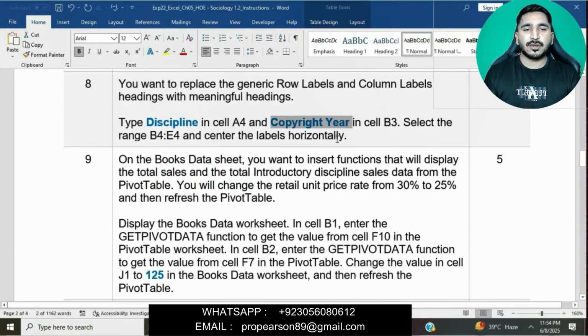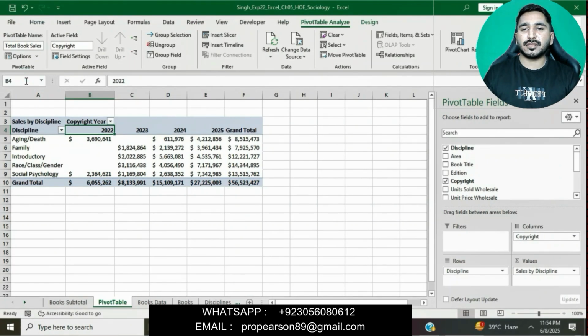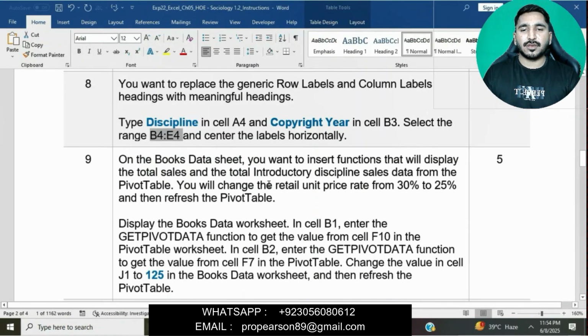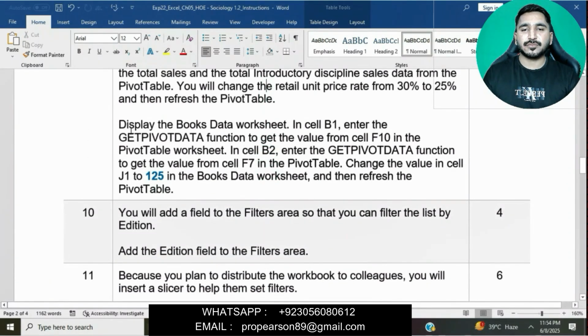Select the range B4 to E4 and then center the labels horizontally. We will copy this range, enter it in the range area, go to the Alignment group, and apply center alignment horizontally. Okay, now we'll move on to question number 9.